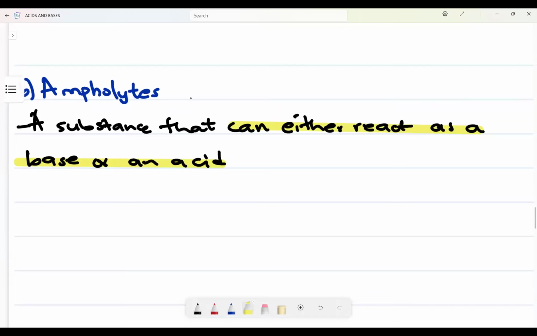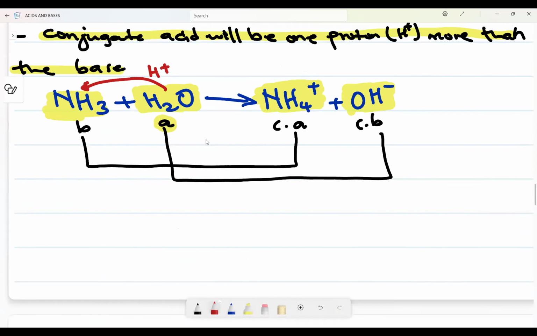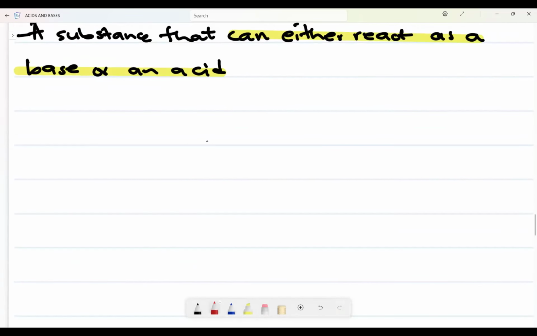What do we mean by now they are amphiprotic? It means now they can either donate or accept a proton. Ampholyte means now they can either react as a base or an acid, right? But amphiprotic substances are substances that can either donate or accept a proton. Okay. Now let's have common ampholytes. The common one is water, but this one everyone knows it. Water.